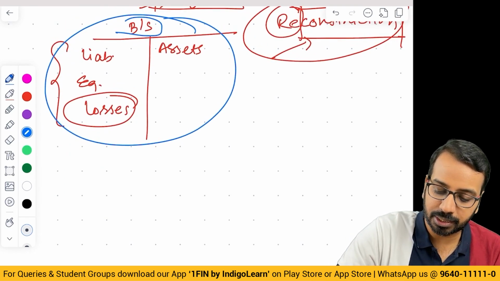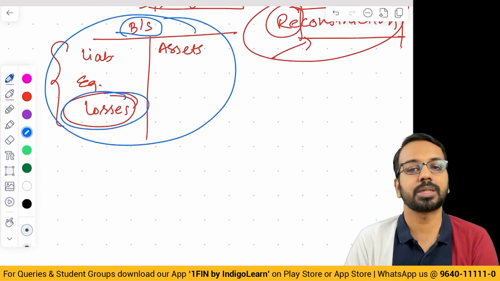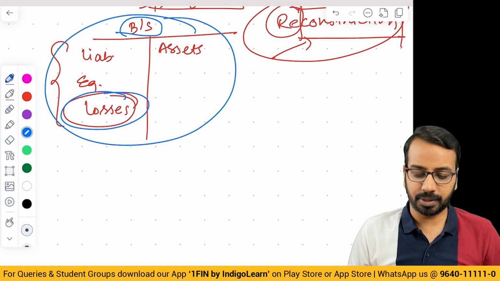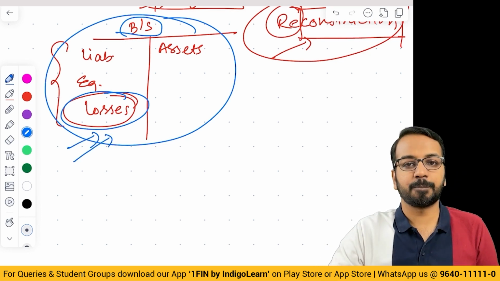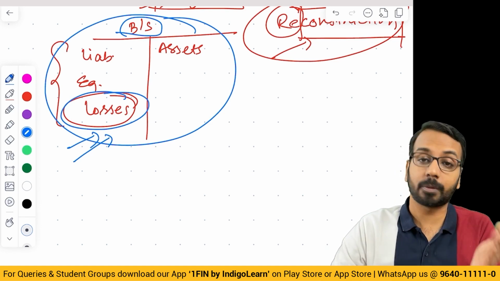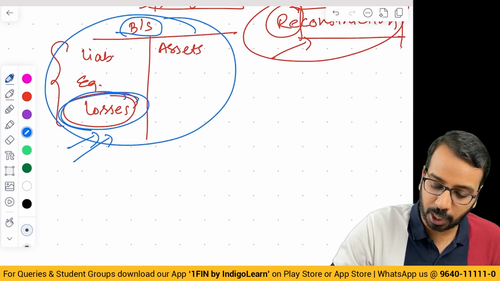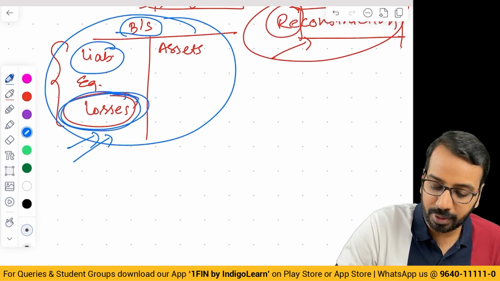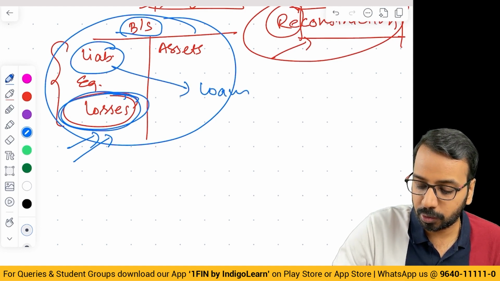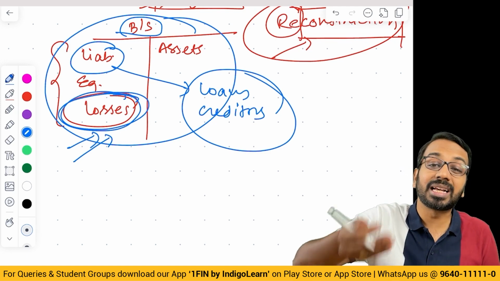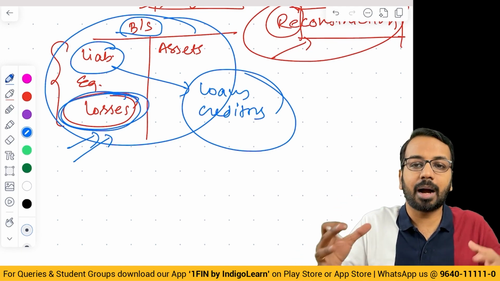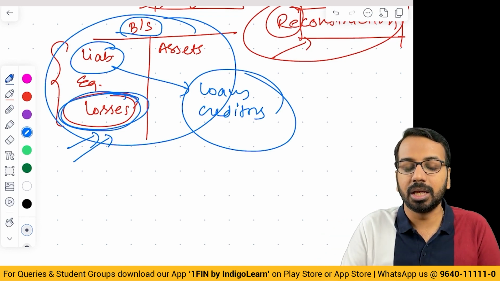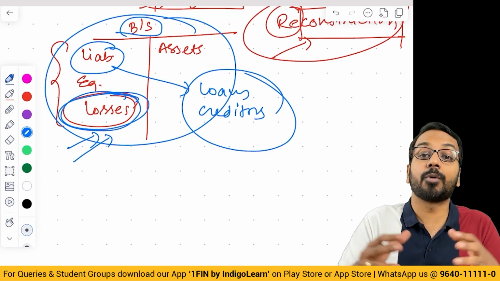Typically, when you see reconstruction of a balance sheet and when there are losses in the company, what generally tends to happen is if the company is continuously incurring losses, it will not be able to continue for a long period of time. If the company is not able to continue, the liability holders, that is those who have given you loans, your creditors and all of these, will not be able to recover the money. So what they do is they come and agree to some sort of compromise or arrangement.